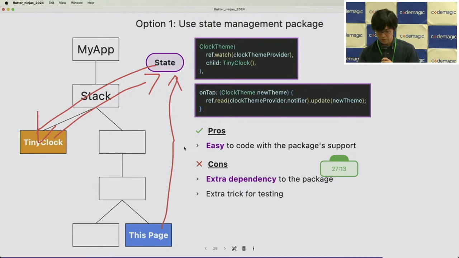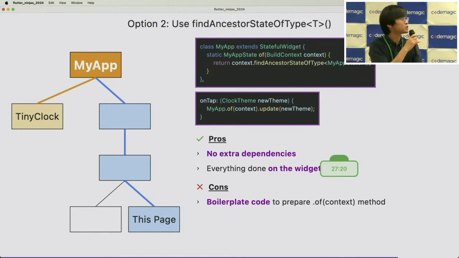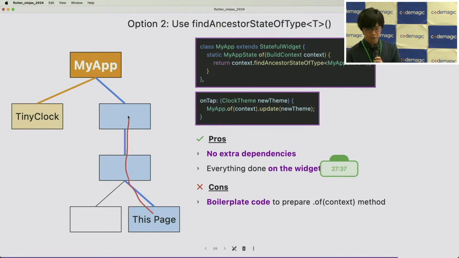So here comes the next, option 2. Use find ancestor state of type T. By preparing the .of method in my app like that, this page can find the my app widget by calling the .of method and update the theme with the prepared update method like this one.